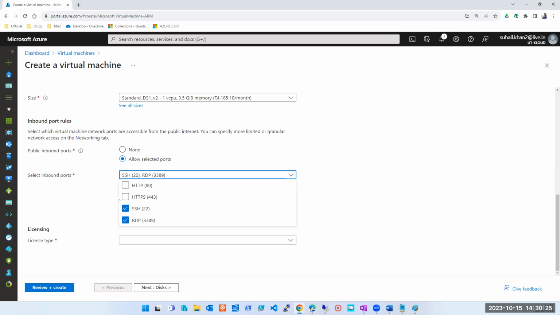Sir, is it allowing inbound also, outbound also, or both? It's just inbound. It clearly says here, select inbound ports. Because when we are going to RDP, then we are browsing HTTP, then it's going outside also, no, sir? When traffic is going outside, that's why I'm confused about that.